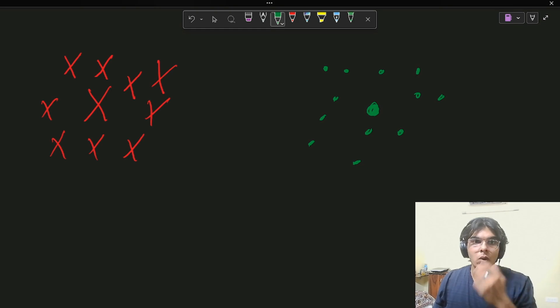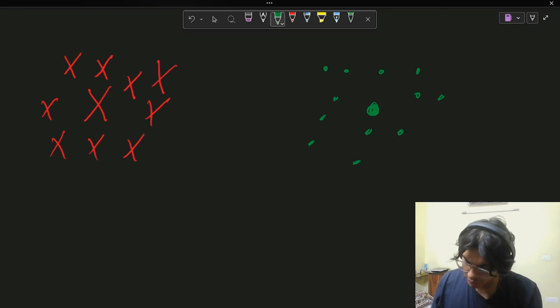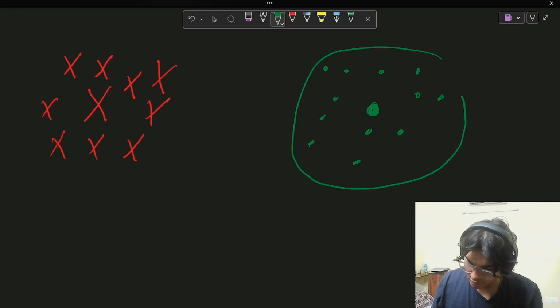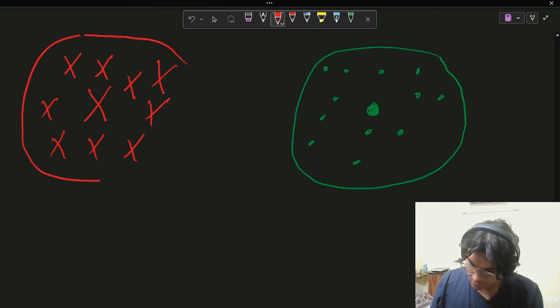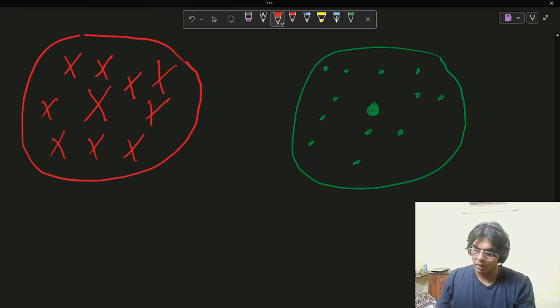Now my goal is to separate them into two different blobs. Since I see that the green points are all concentrated here and the red points are all concentrated here, maybe I can just make a cluster around them. So this can be called a cluster of points, and these ones can be called a cluster of points.